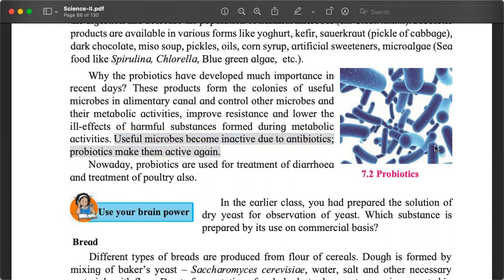Hota hai na? When we are sick, when we are taking antibiotics, then our digestion is also affected. Many times when we are taking antibiotics, we suffer from diarrhea also. So most times when doctors ask us to take antibiotics, they also ask us to take some antacids and digestive medicine.